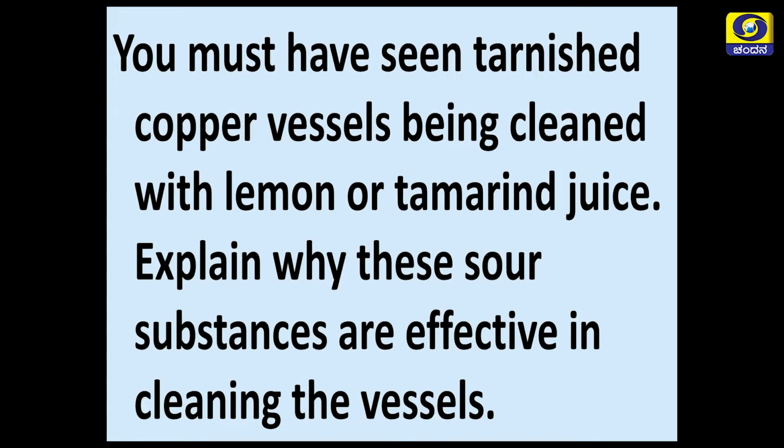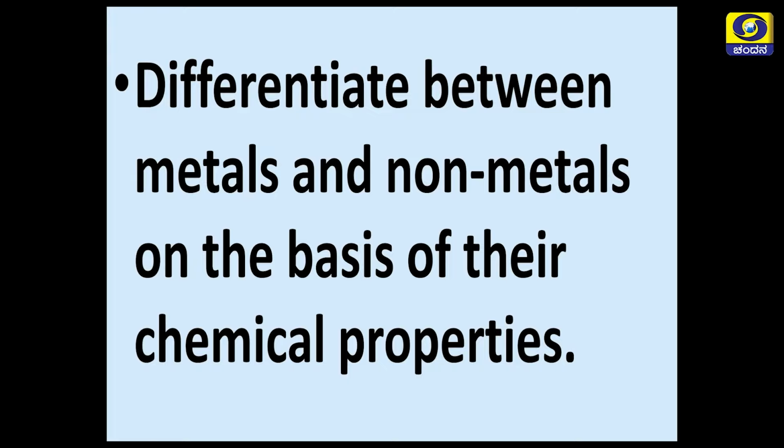You must have seen tarnished copper vessels being cleaned with lemon or tamarind juice. That you must have seen your parents or your grandparents doing at home. So, now you have to explain why these sour substances are effective in cleaning these vessels. Differentiate between metals and non-metals on the basis of their chemical properties.